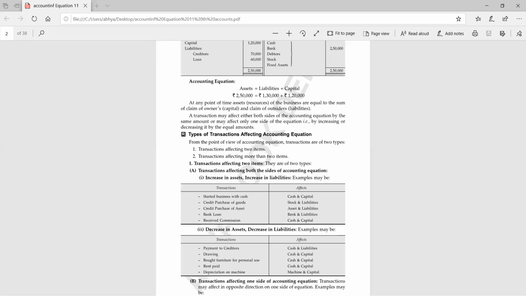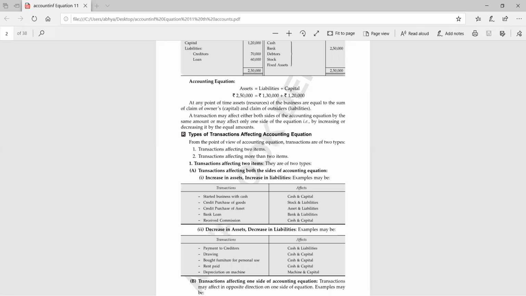The other, you have taken money out from the business. In which form have you taken money? In cash form. Yes, very good. So cash will be decreased, one account. And on the other hand side, drawing, whenever you take back your money, that will be known as drawing for personal expense. And that will definitely decrease your capital.